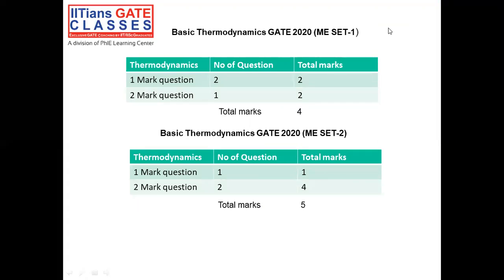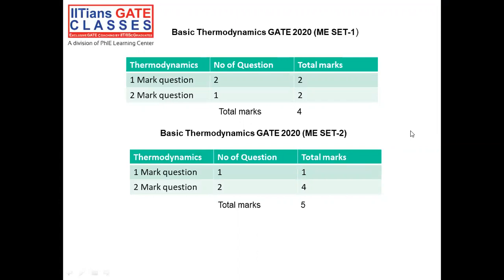Now, coming to mechanical set 2, the basic thermodynamics weightage is slightly on the higher side as compared to mechanical set 1. The total number of questions is still the same, but now 2 mark questions were 2 and 1 mark question was 1. And the total weightage was around 5%.